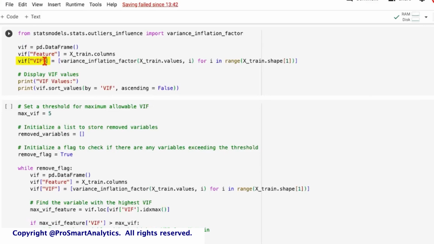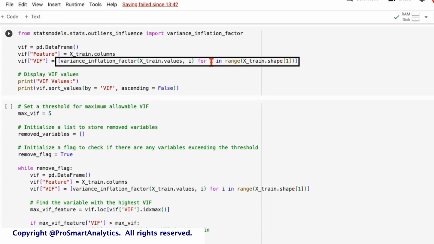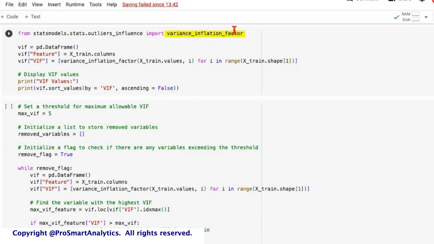Now, this VIF is something that we can very conveniently calculate using the variance_inflation_factor class that we get from the statsmodels stats.outliers_influence module. So what we are saying is that for each i in the range of X_train.shape[1], so shape 1 refers to the columns of X_train, we are going over each column and calculating the VIF value using this class, which requires the input as the X_train.values and the index.